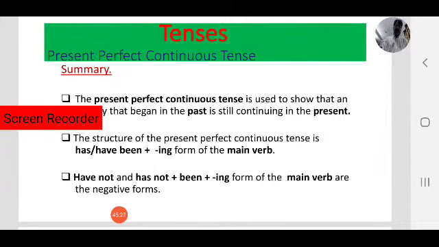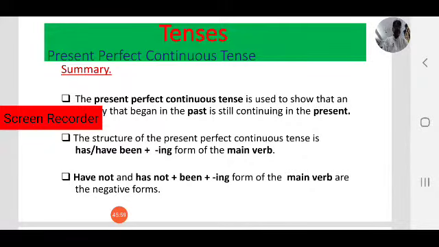Coming to present perfect continuous tense, the activity is still going on. It started in the past, but the activity is still going on. They have been working for 2 hours. So, their work started in the past, but they are still working. They have been working for 2 hours, or we can say they have been working since morning.